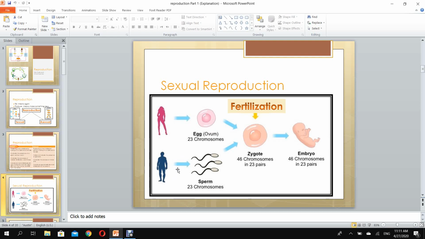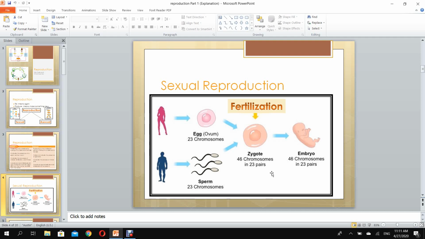Here we have the male, and the male gives the sperm cells. These are the gametes of the male, the sperm cells. When they unite together, the process is called fertilization, where the ovum and the sperm unite together to give us a zygote. This zygote develops and grows by a process called mitosis to become an embryo.